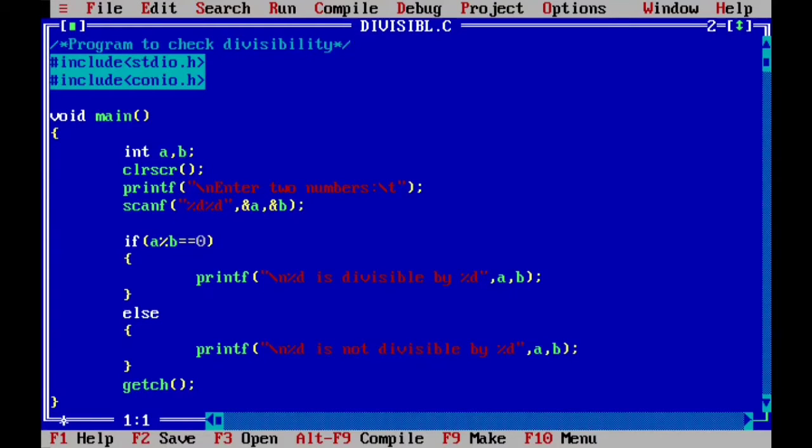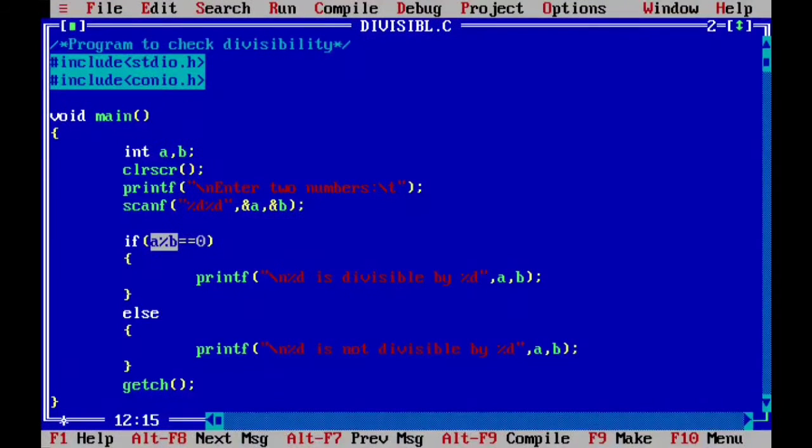Let's have a look at this program. This program is taking two integers and checking whether first number is divisible by second number or not, right? Here I have taken two integer variables. After that I have scanned these two integer variables, and here I am checking whether a is divisible by b or not. So a%b will give us the remainder after dividing a by b, right? And if that remainder is equal to 0, that means a is divisible by b, else a is not divisible by b, right? So let's see how this program works.